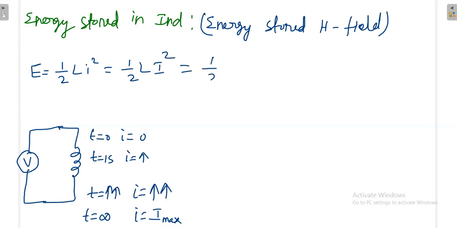Then 1/2 L I, then 1/2 L I could be written as what, sir? Anybody? What can we write instead of L I? Not Q, sir. Q comes only in the electric field.